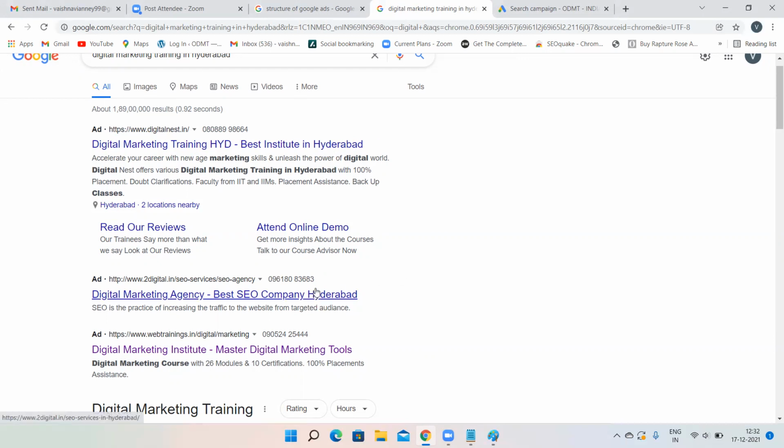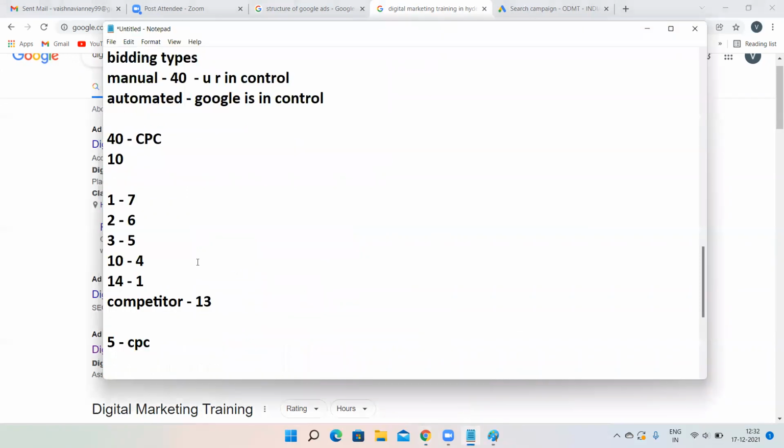But if your competitor is paying 5 rupees, you have to pay 6 rupees, right? You have to be 1 rupee above your competitor. But Digital Nest will never get notified that 2digital.in has reduced its CPC. So that is the major drawback of manual CPC.